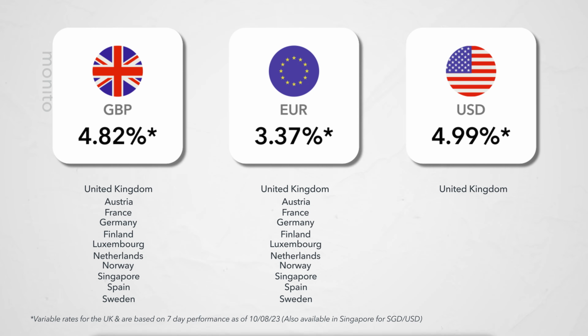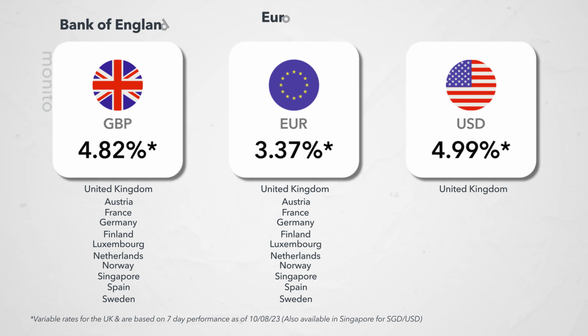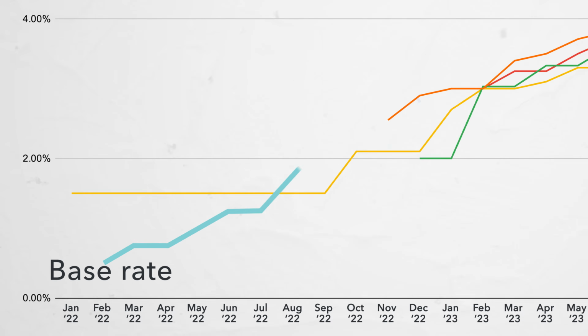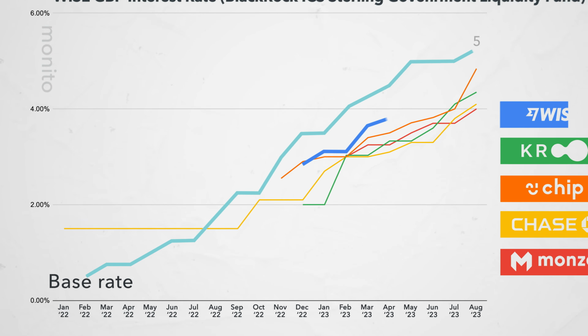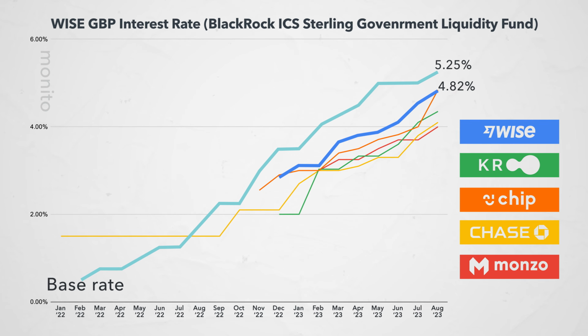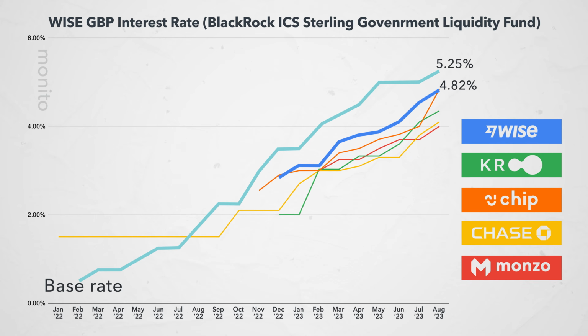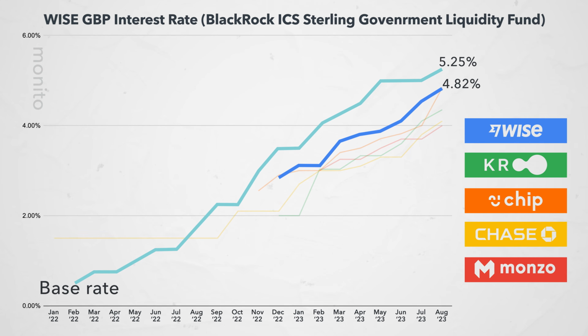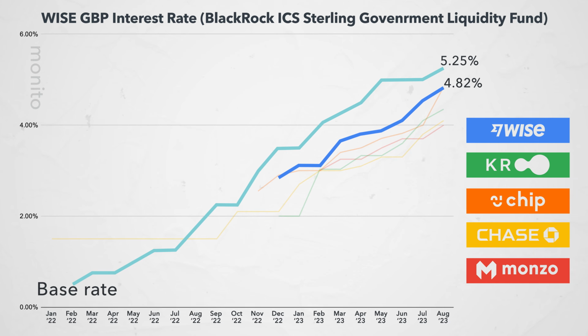While your money remains deposited in one of these funds, it earns an amount of interest that tracks the rate set by these central banks. For example, if we look at the British pound or sterling government liquidity fund, we can see that compared to the base rate, it has kept up nicely, and also compared to some traditional savings accounts, really led the charge on interest. This is the major benefit and guarantee of Wise Interest. As rates rise, so will the interest you earn. That's unlike savings accounts where the rate is at the discretion of the provider.